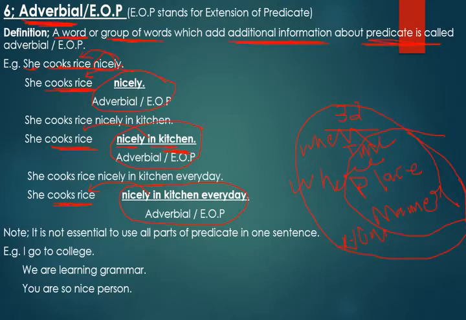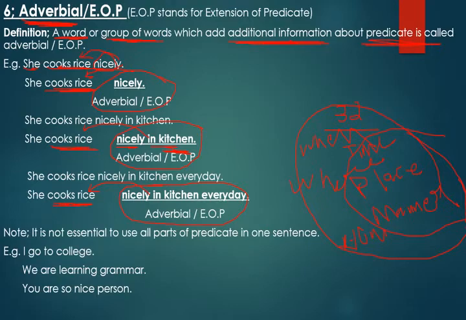Now then, when we will start parts of speech, adverb, there we will be discussing the sequences of adverbs, how you are going to put them in sequence. That detail we are going to learn in adverb. Here we have just given it a slight touch, that it is the part of your predicate, that's why we discussed it. And now one note is there: it is not essential to use all parts of predicate in one sentence.